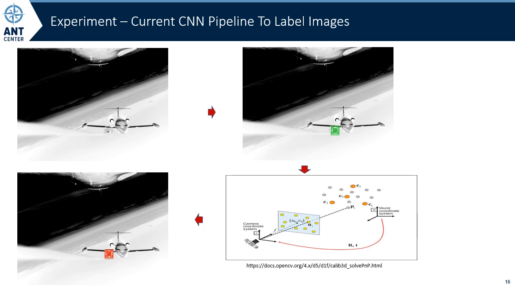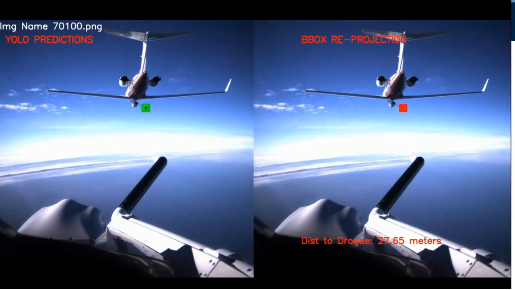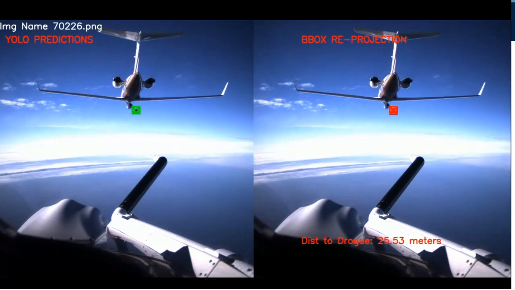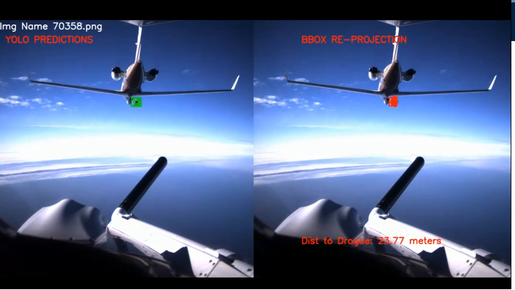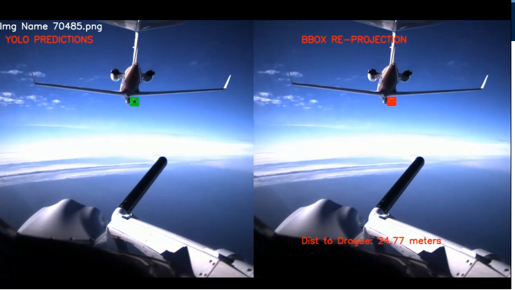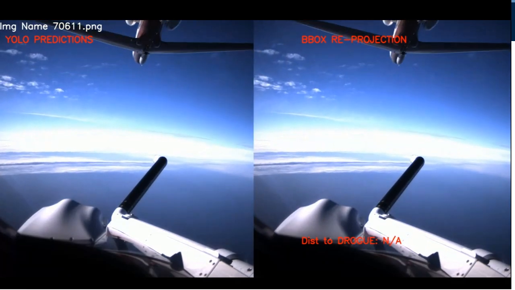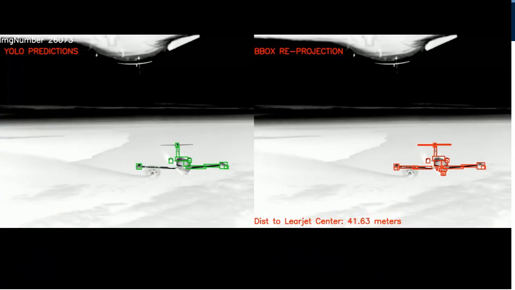What this means is that with a CNN which finds only four bounding boxes of an object, solve P&P can find a pose for that object, and all components of that object can have bounding boxes created for it, even if partially occluded. Here we see that process in action. On the left are green bounding boxes, indicating the predictions by the YOLO version 5 CNN, and on the right are the newly created labels from the solve P&P pose predictions being reprojected back to the image.